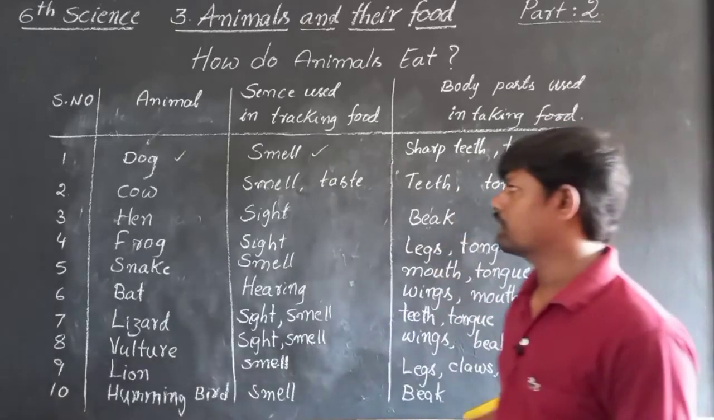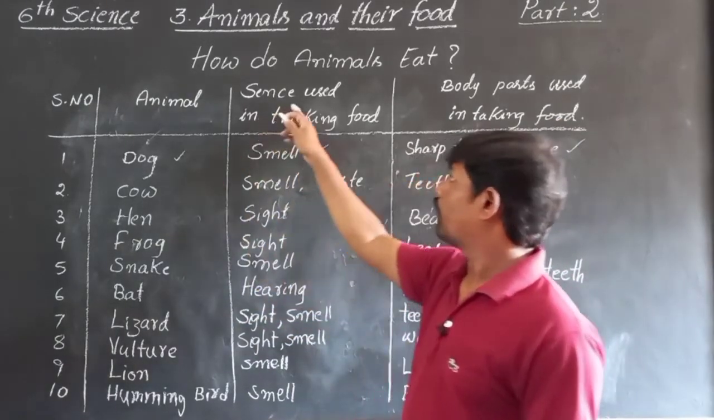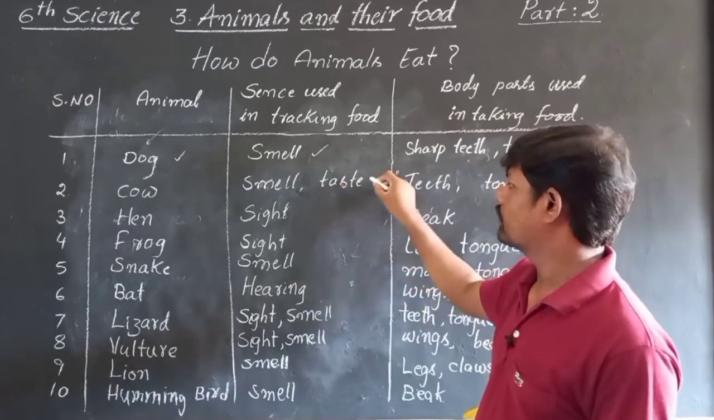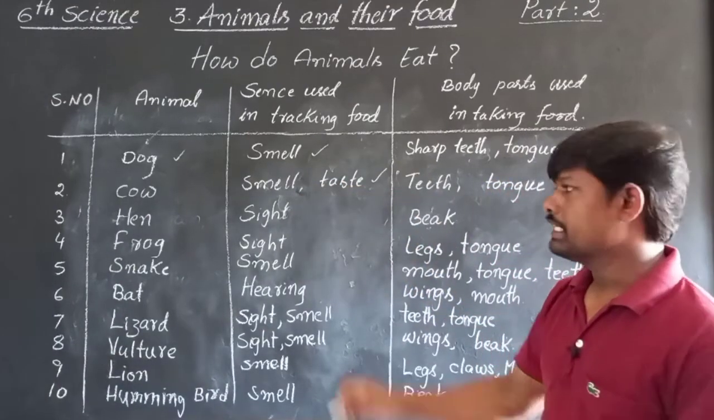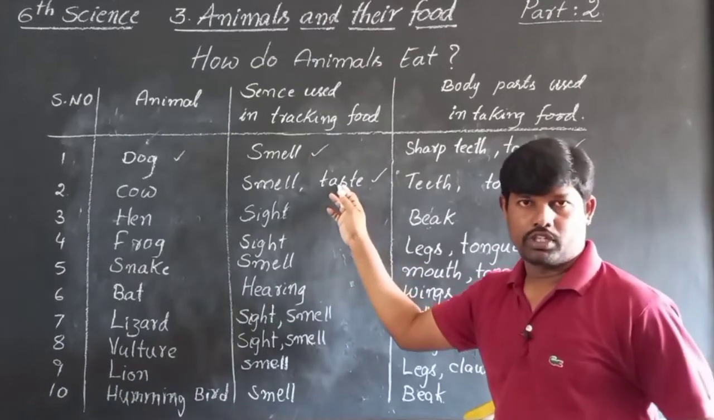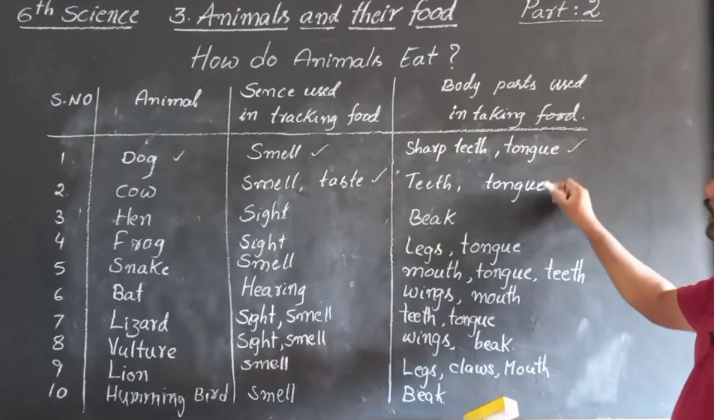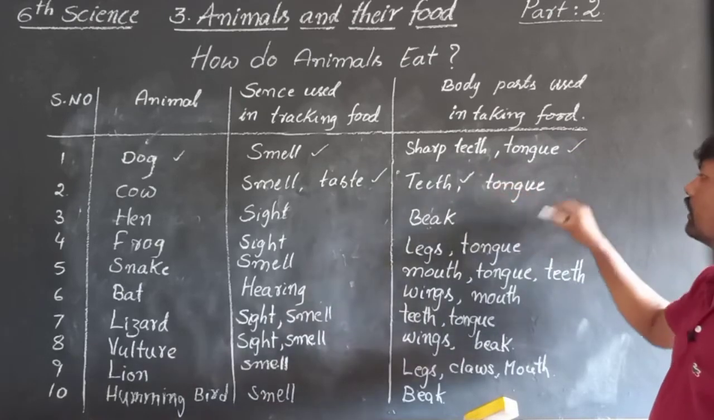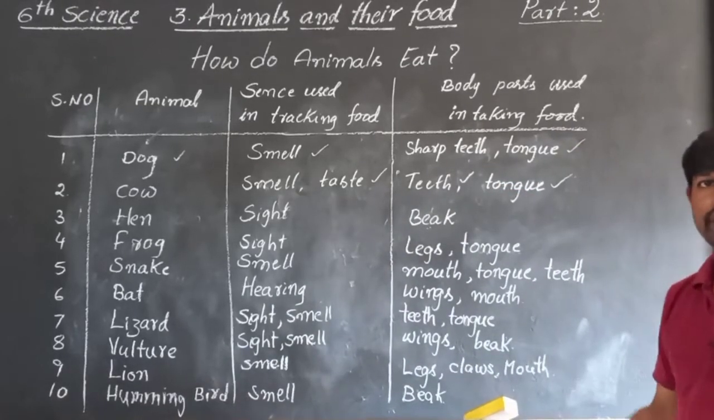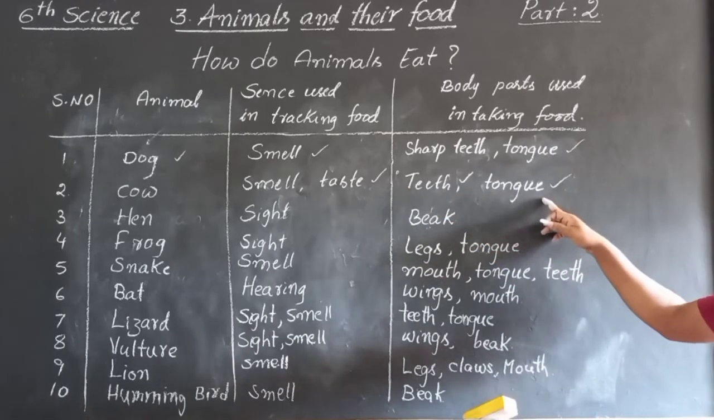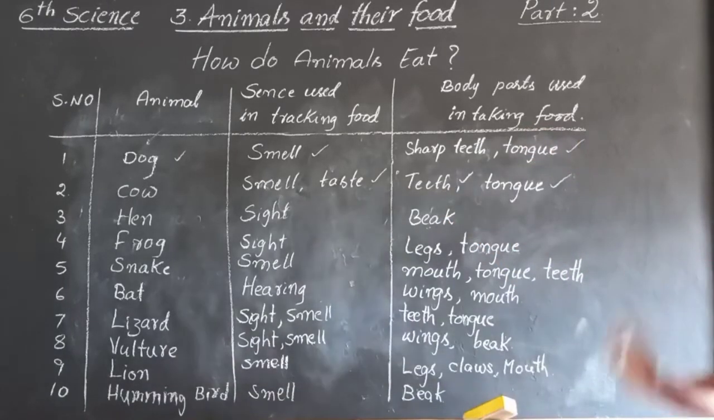Next one is cow. The cow has a great sense of smell as well as taste. Body parts used in taking food: teeth and tongue. By using teeth and tongue, the cow can take the food.